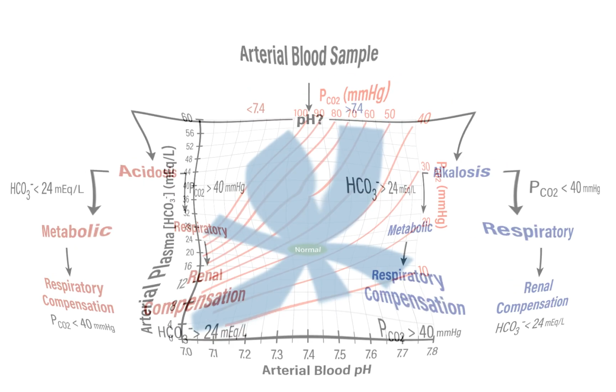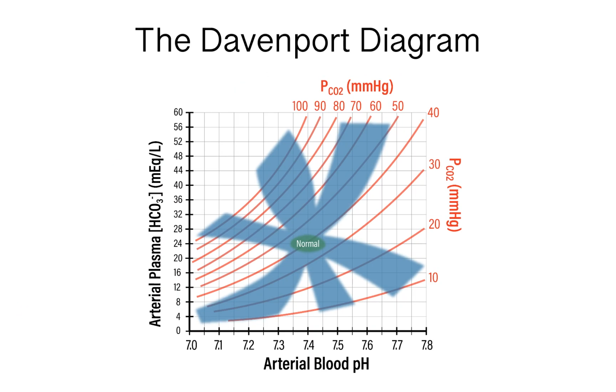A more sophisticated way, and I think a more useful way of approaching these relationships is with the Davenport diagram. If you're interested in understanding more about acid-base disturbances, you should definitely check out how these processes are represented within a Davenport diagram.